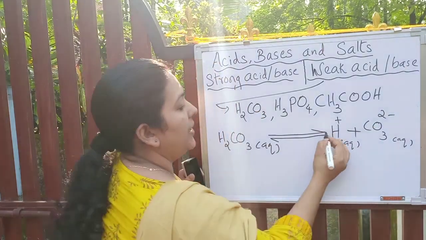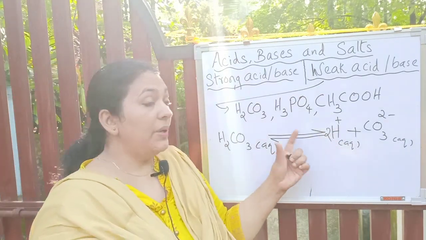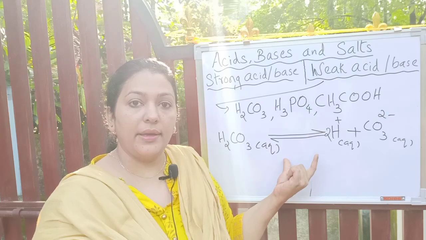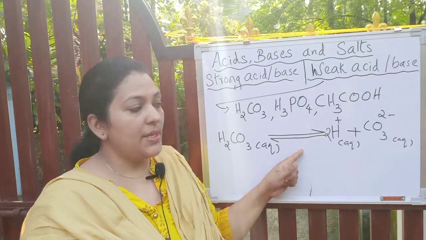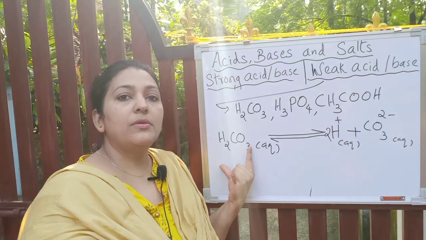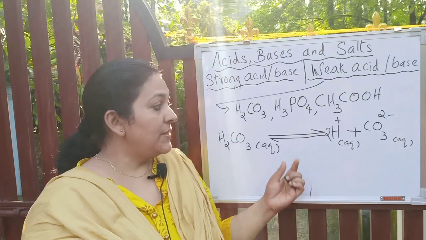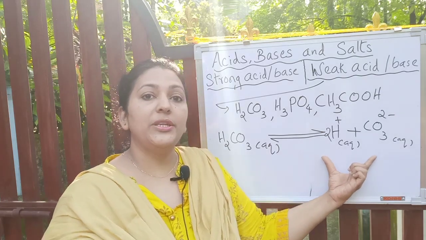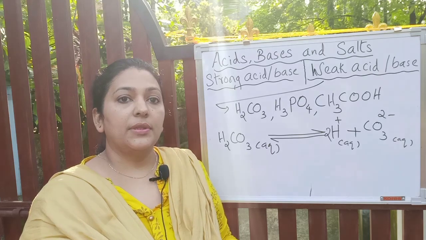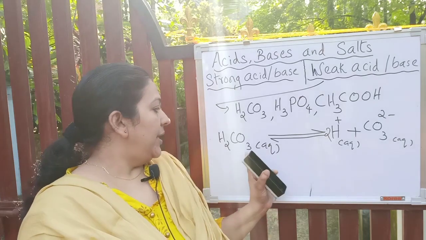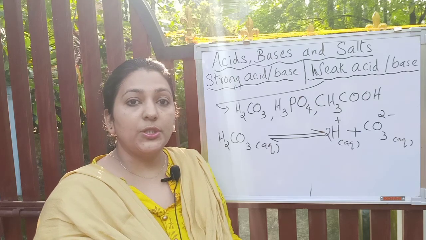Two hydrogens are there, so 2H+. You can see I have put a double arrow. What does it mean? The meaning of this double arrow is that some of the molecules of the acid will remain as molecules, and only some will split into ions. Therefore, if you take 1000 molecules of H2CO3, all 1000 molecules will not split into ions.